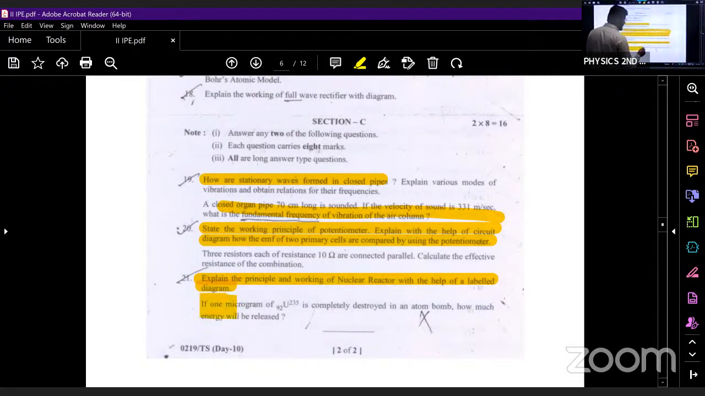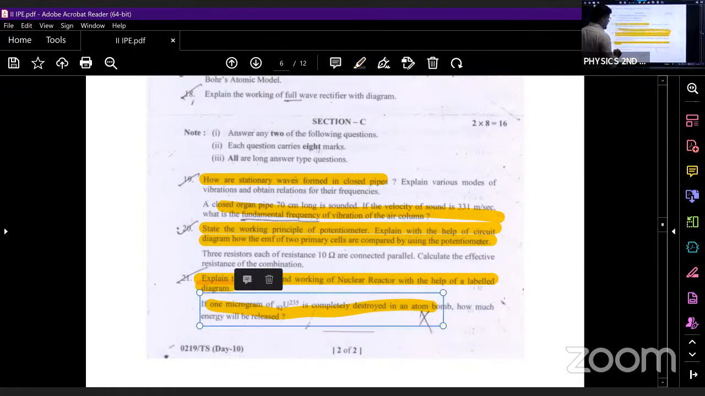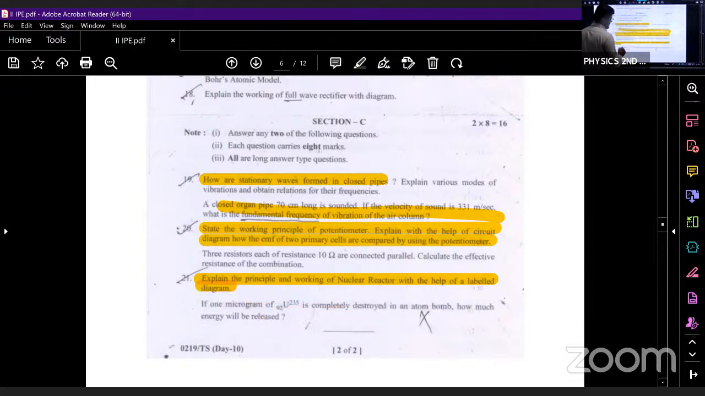1 microgram of uranium-235 (92 U 235) is completely destroyed in an atom bomb. How much energy will be released? E is equal to mc squared. In place of m, what are you supposed to substitute? You are supposed to substitute the value of 1 microgram in place of mass. And what will be the value of c squared? The value of c will be 3 into 10 power 8 meters per second. So if you substitute that, you will get the answer.